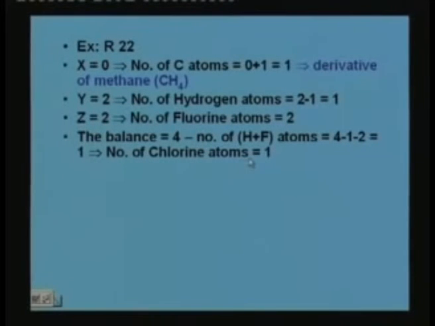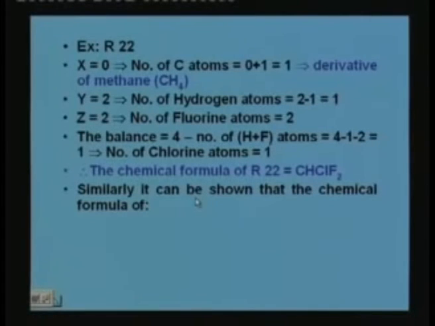So, the number of chlorine atoms is 1. That means R22 has 1 carbon atom, 1 hydrogen atom, 2 fluorine atoms and 1 chlorine atom. Its chemical formula is CHClF2. Once you know the basic rule, just by looking at the number you can get its chemical composition. This is the advantage of devising this kind of number system.